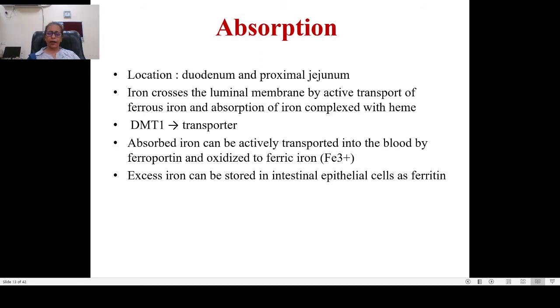What happens? You take iron. Iron is taken orally. It goes into the lumen, crosses the luminal membrane by active transport of ferrous ion, and after it's taken up, it is complexed with heme. Now these divalent metal transporters help in the transport. Now the absorbed iron is transported to the blood by ferroportin and oxidized to ferric ion. Now excess iron can be stored in the intestinal epithelial cells as ferritin.